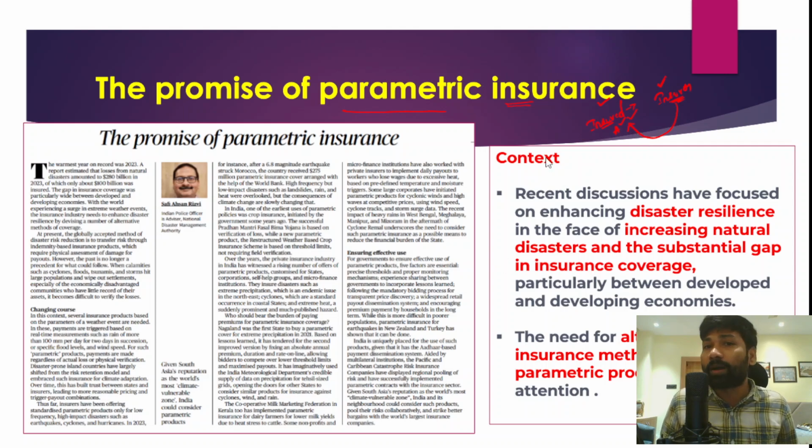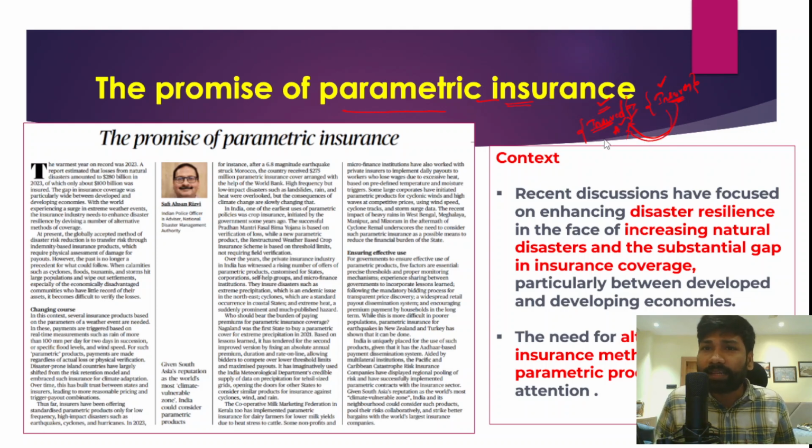But with respect to parametric insurance, whenever any disaster takes place, for example an earthquake, and any person has insured his house against an earthquake, based on the intensity of that particular earthquake, the insurer would provide the insurance claim.